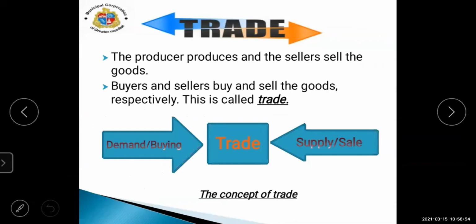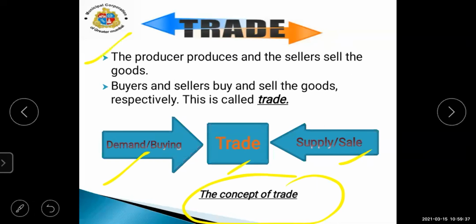Then, after this explanation and the activity, what we have understood here, now we are going to learn about the concept of trade. When you are writing the answer to "explain the concept of trade," you are going to write the answer in this way. You are going to draw a small diagram also. With the help of the diagram, you can explain the answer point-wise. Yes, it will be easy to write the answer.